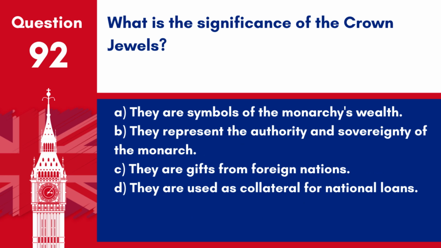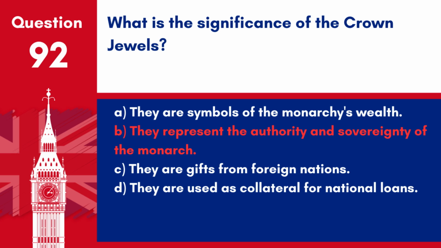Question 92. What is the significance of the crown jewels? A. They are symbols of the monarchy's wealth. B. They represent the authority and sovereignty of the monarch. C. They are gifts from foreign nations. D. They are used as collateral for national loans.